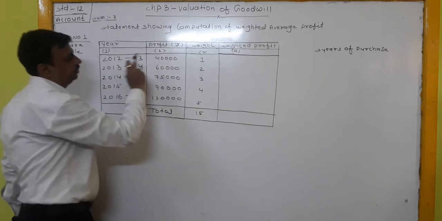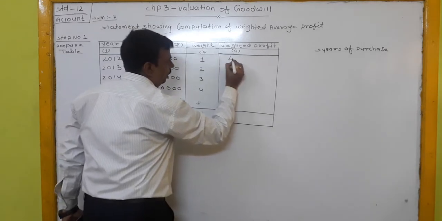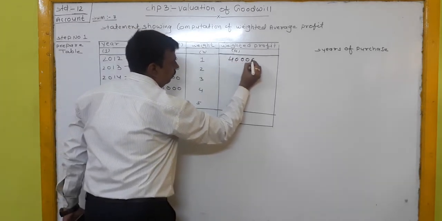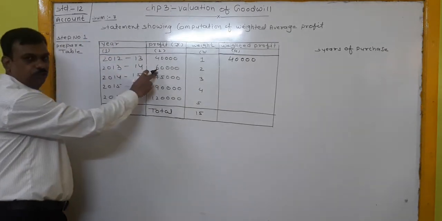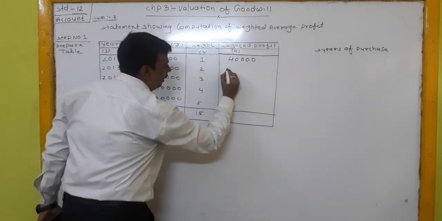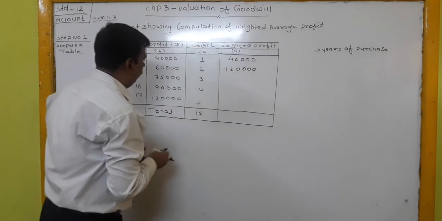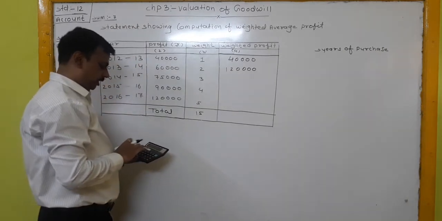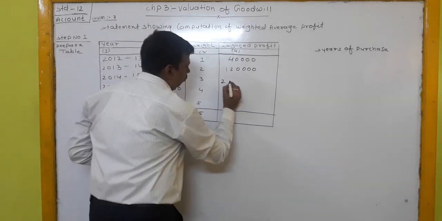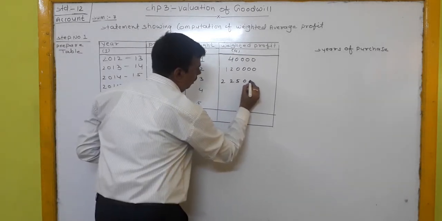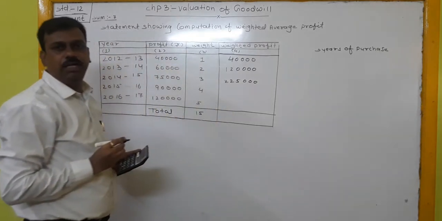For the first year, profit 40,000, weight 1, so weighted profit is 40,000. For the second year, profit is rupees 60,000 and weight is 2, so 1,20,000. Third year, 75,000 and weight is 3, so 2,25,000 rupees.